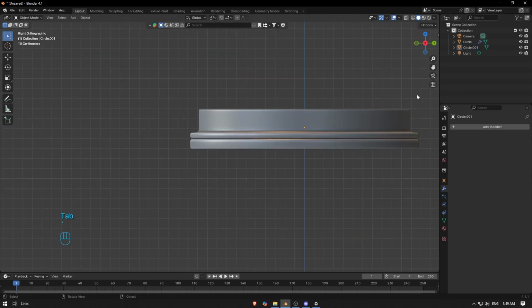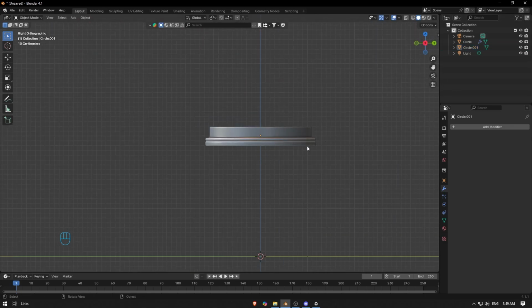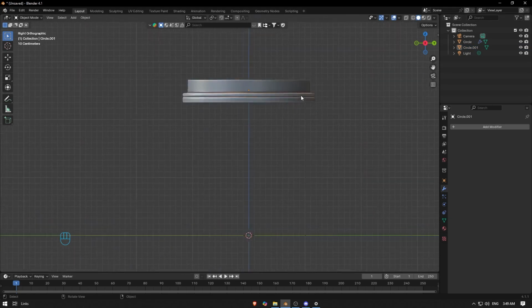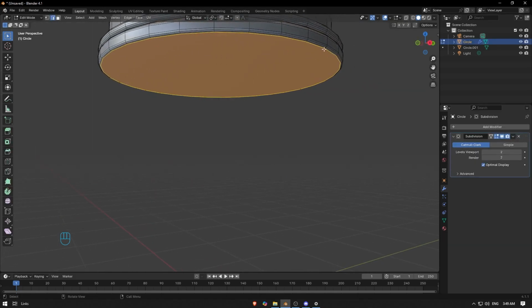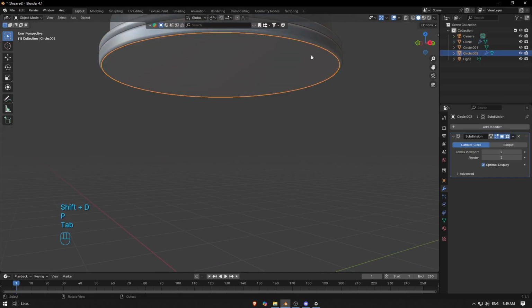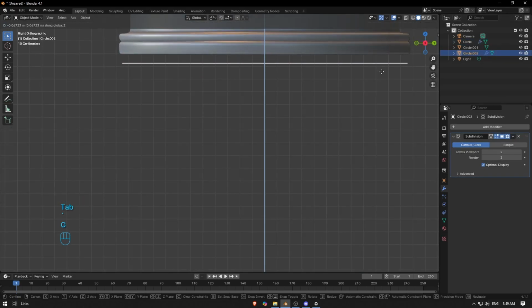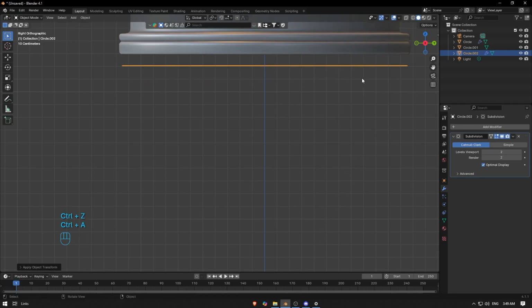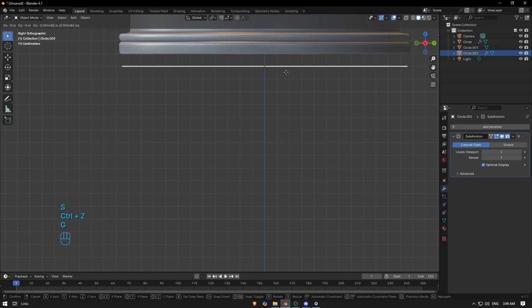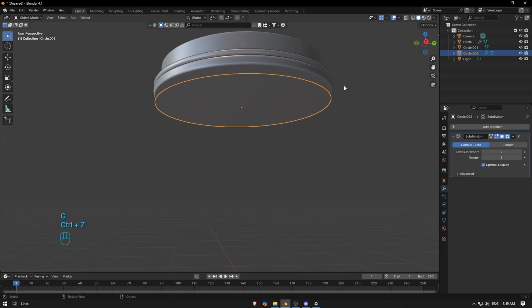This one, okay. Next we need to make part of the machine here, the machine for the coffee. This one is pretty simple. You can take any edge like this one, Shift D, and then B to separate it. Go here, drop it down and make it smaller. But before this, we need Ctrl A, apply everything, and set origin to geometry. So the center point is here. As you see, I can scale it from this point or just drag it. This is the middle point.